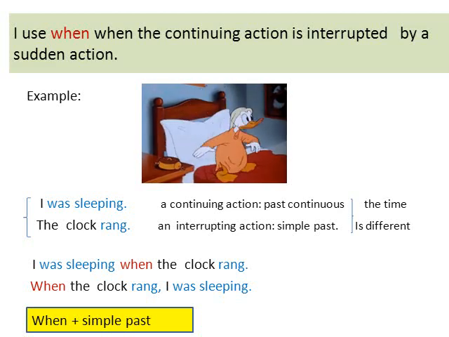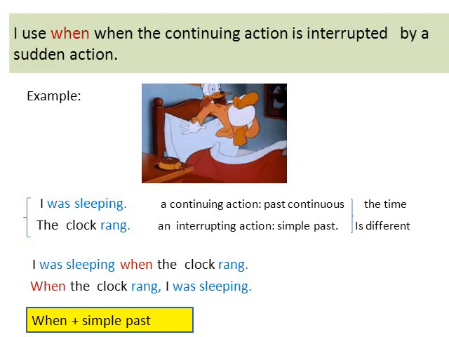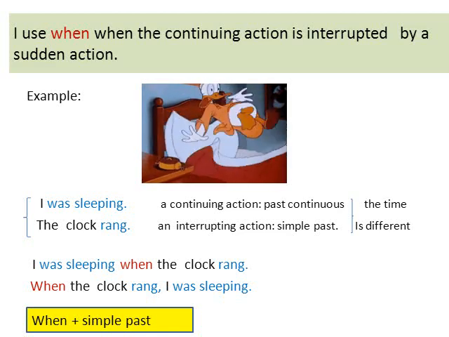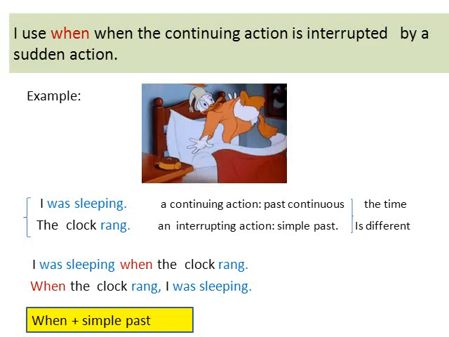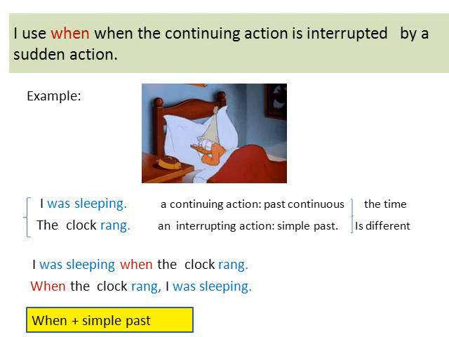A sudden action is an action that happens suddenly and interrupts the first action. I want to join the two sentences. I say I was sleeping when the clock rang, or I start with when. I say when the clock rang I was sleeping. After when I use the simple past.